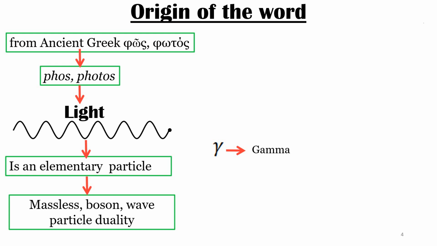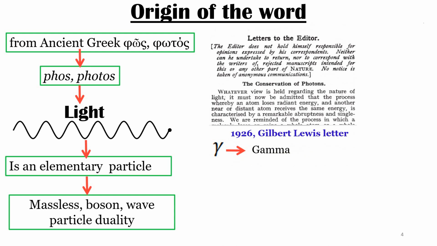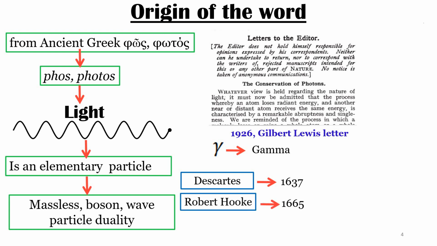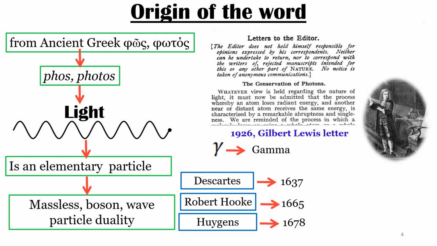Arthur Compton used the word photon in 1928, referring to Gilbert Newton Lewis, who coined the term in a letter to Nature on 18 December 1926. In most theories up to the 18th century, light was pictured as being made up of particles. Since particle models can easily account for refraction, diffraction, etc., wave theories of light were first proposed by René Descartes in 1637, Robert Hooke in 1665, and Christian Huygens in 1678. However, particle models remained dominant chiefly due to the influence of Sir Isaac Newton.